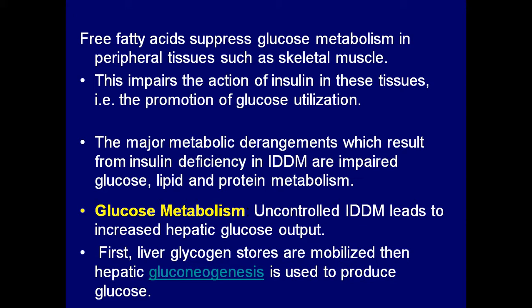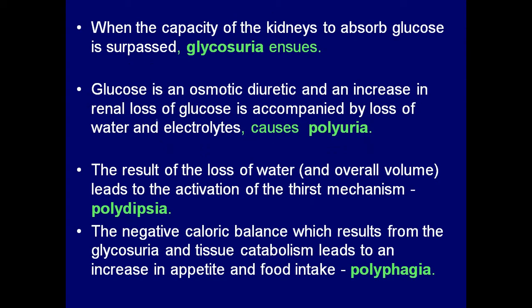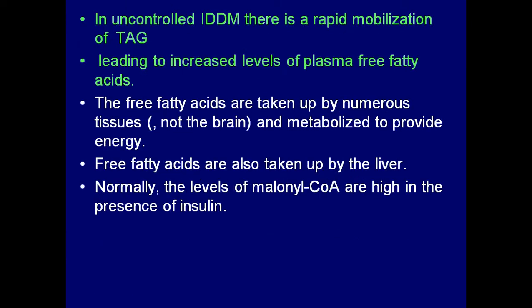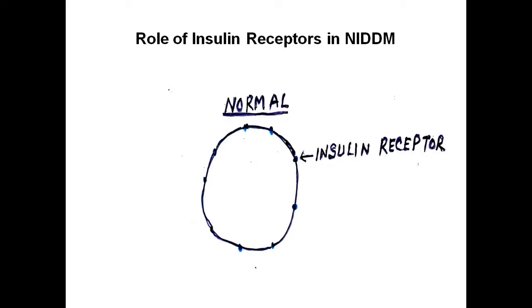Liver glycogen stores are also mobilized, then hepatic gluconeogenesis is used to produce glucose. So there are so many changes that take place because of the changes in the metabolism of carbohydrate.